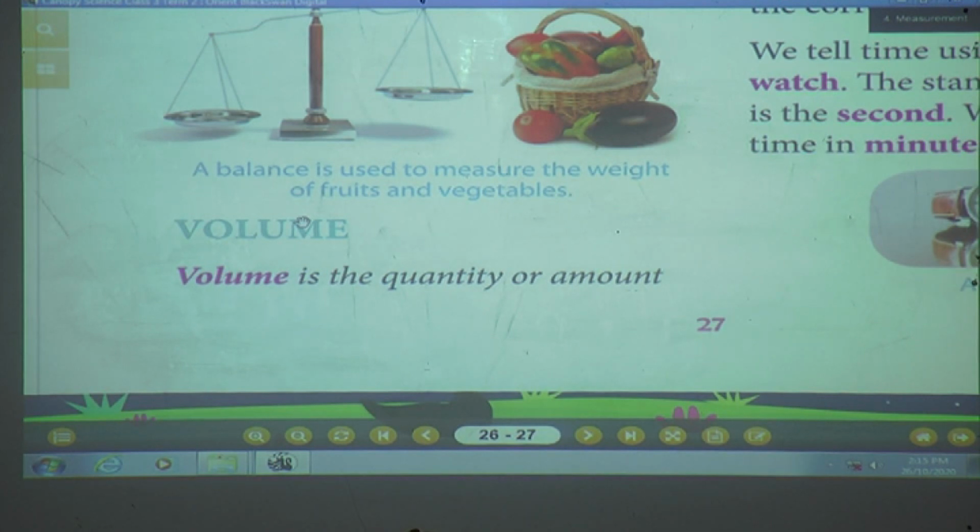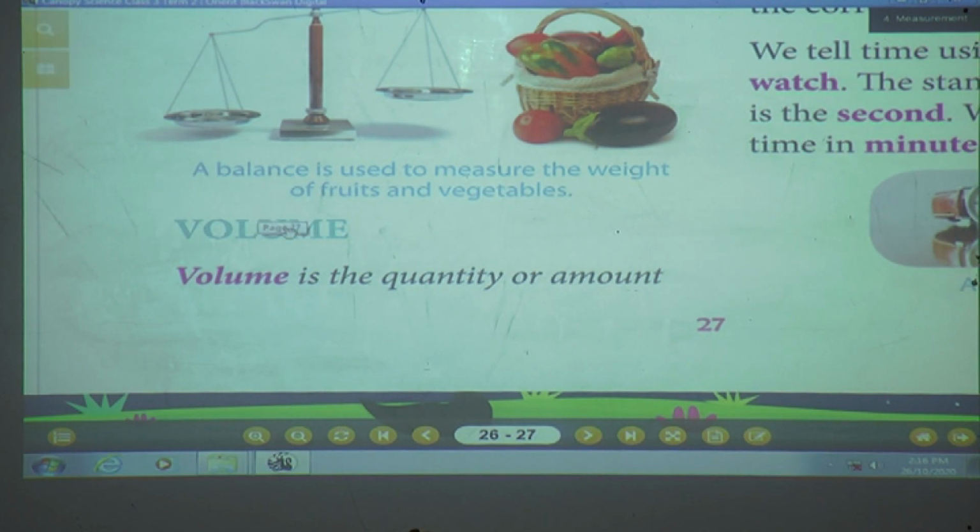And for measuring smaller things we use centimeter. For longer length we use kilometer. And what about weight? Weight tells you how heavy or light an object is, isn't it? And what is the standard unit of weight? Kilogram, kg. And if smaller weight is there, we measure in grams.